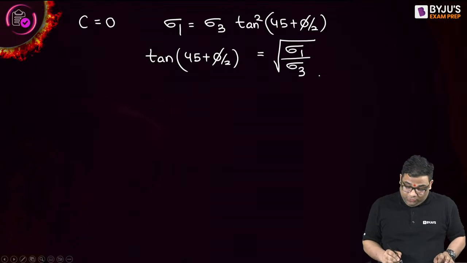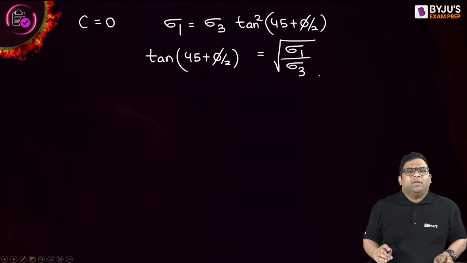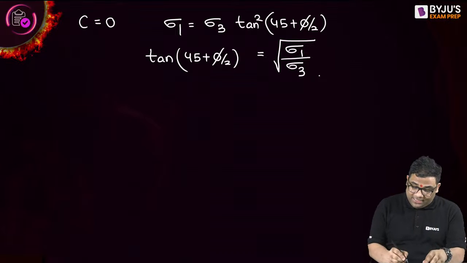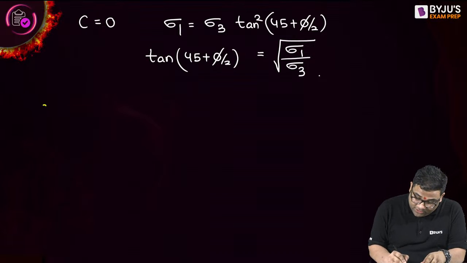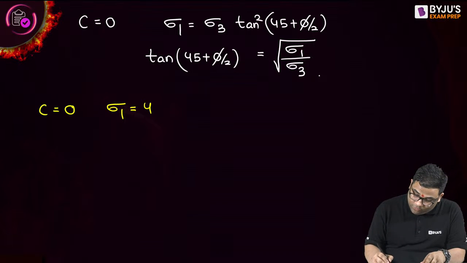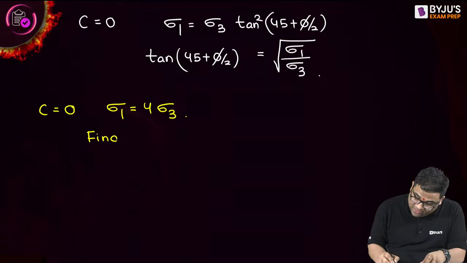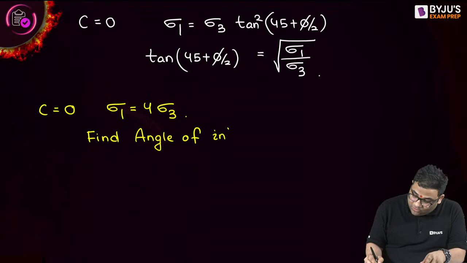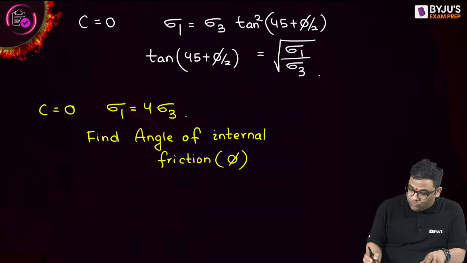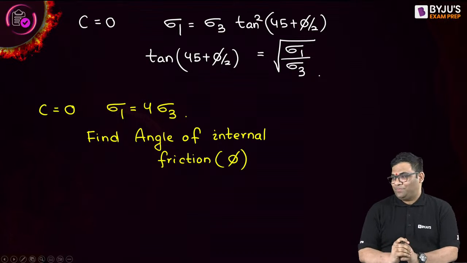So if I ask you a very simple question: suppose cohesion is 0, and sigma 1 is 4 times sigma 3. Find the angle of internal friction. Can you give me this particular answer? Please solve and give me the answer. There are no options. So please solve and give me the answer to this. I will also solve for you.